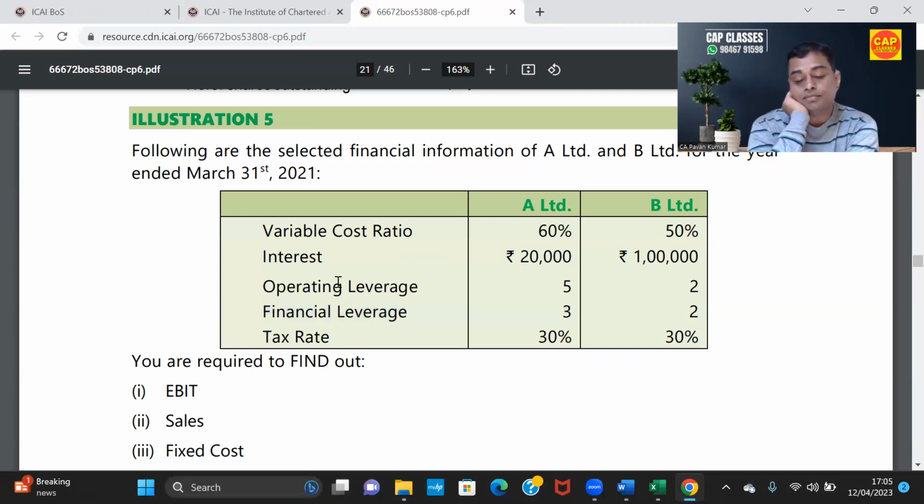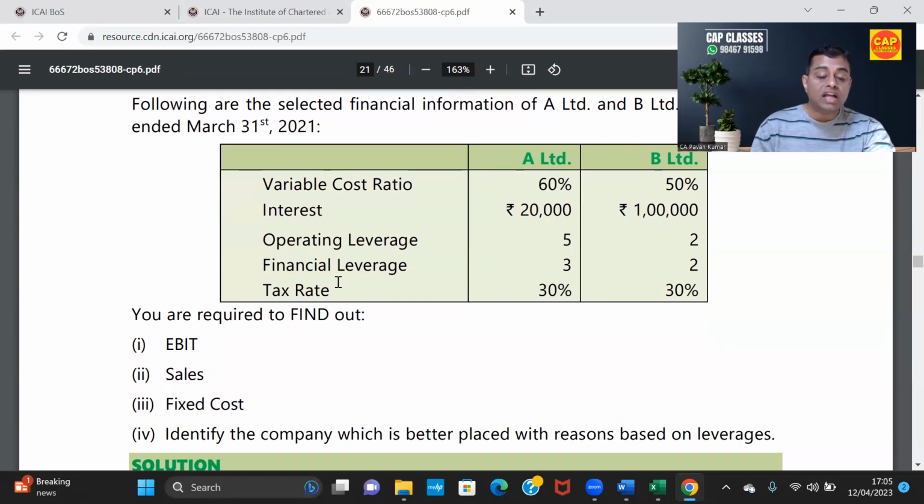Very good. After that, what did you get? You got EBIT and EBT? Yes, sir, I got EBIT. Very good. Then I calculated the contribution with the operating leverage part. Then with the format, I calculated EBT and then fixed cost, EBIT, etc. Super. Very good. So you found the answers.